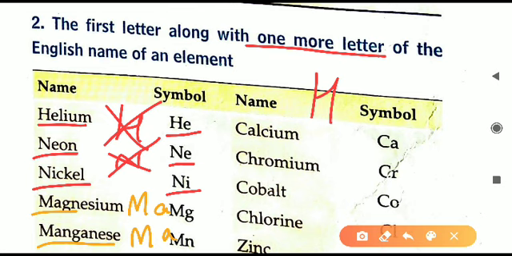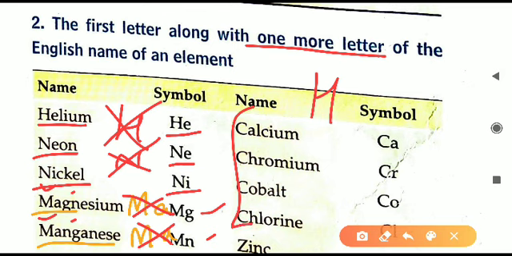So we cannot use the same symbol for two elements. So we are not using Ma for both of them. What we are using in this case is the first alphabet M and the third alphabet G. That makes it Mg. Similarly in manganese also the first alphabet is M and the third one is N. That makes it Mn.